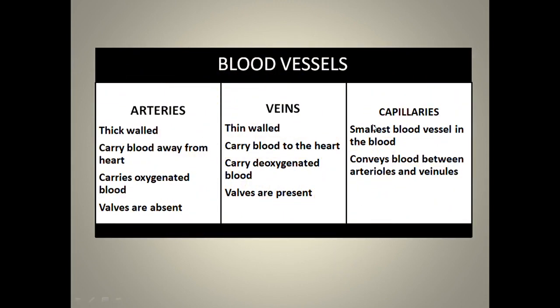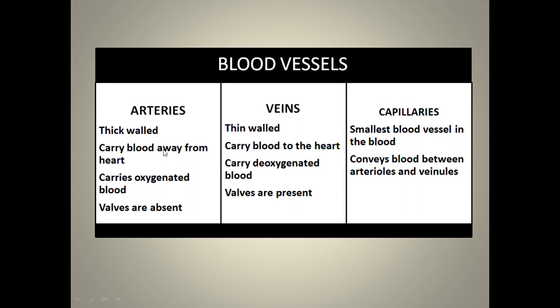Okay, so the next is the blood vessels. We all know that blood is not flowing in an open space, rather it is flowing within the blood vessels. When we talk about blood vessels, we mainly have three types: first the arteries, next the veins, and then the capillaries. Arteries are very thick walled and veins are thin walled. We'll first discuss arteries and veins because there are more chances that you get a question from this side, like differentiate between arteries and veins, or what are arteries and veins. Then we'll move to the capillaries part.